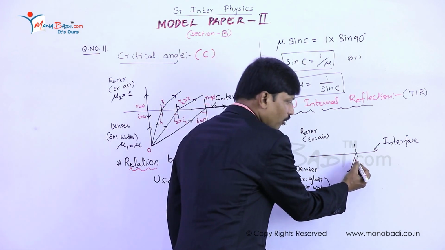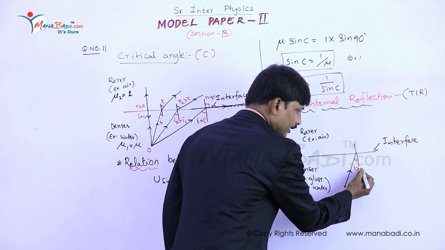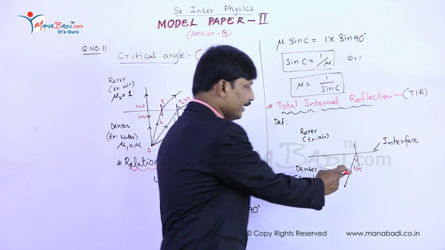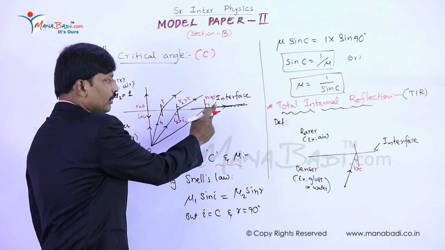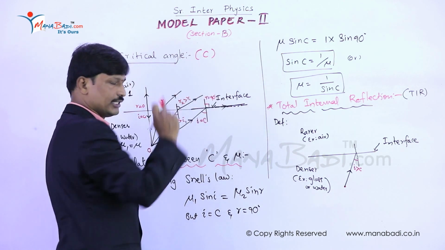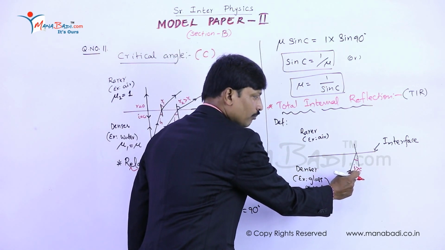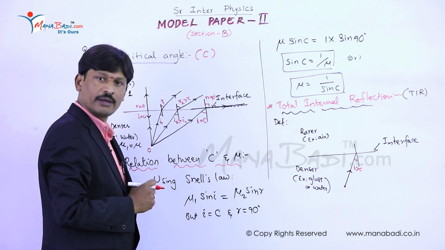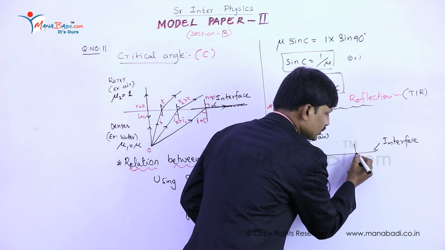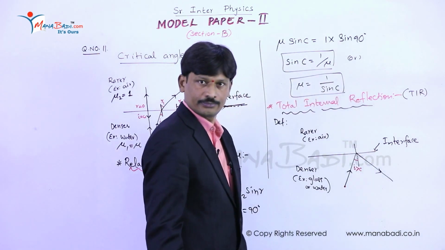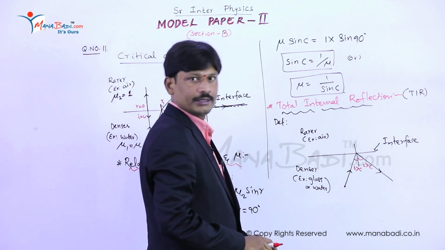If the angle of incidence in the denser medium is greater than critical angle, that is I greater than C, then what happens? If I equals C, the refracted ray grazes the interface. But in this case, the angle of incidence is more than critical angle. Then the ray gets reflected into the same medium with I greater than C again.